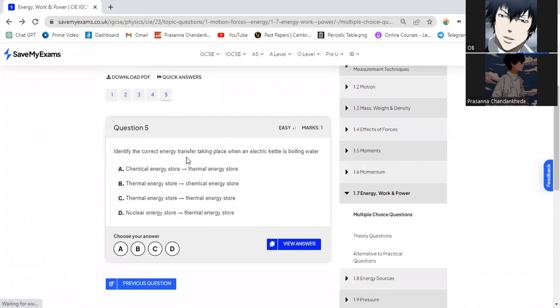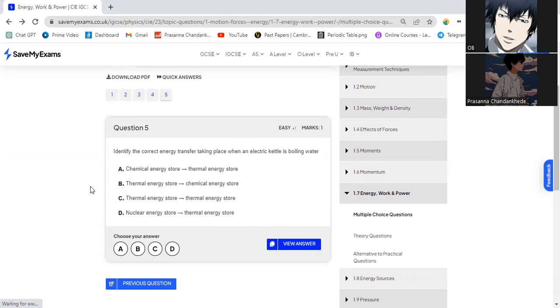Identify the correct energy transfer taking place when an electric kettle is boiling water. So electric kettle and then boiling water. Let's look at the options first. Chemical energy store to thermal energy store. Thermal energy store to chemical energy store. Thermal energy store to thermal energy store, and nuclear energy store to thermal energy store.